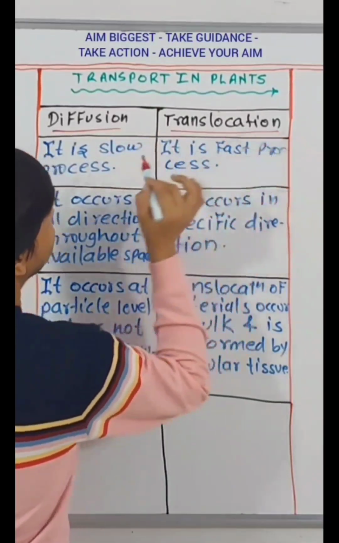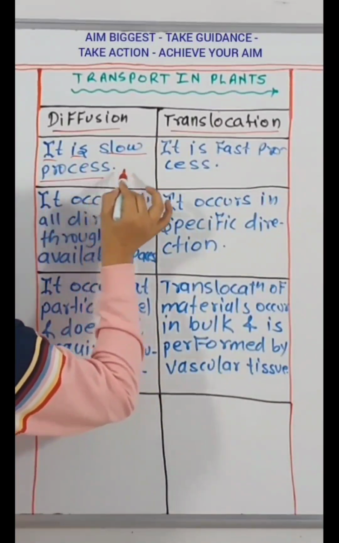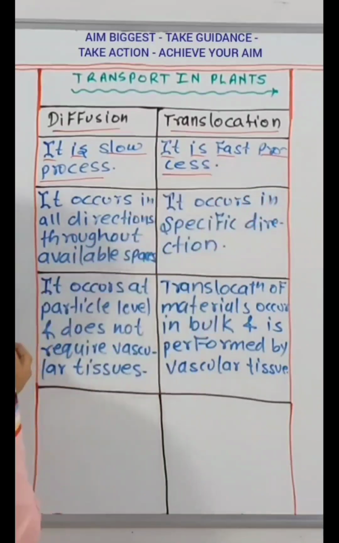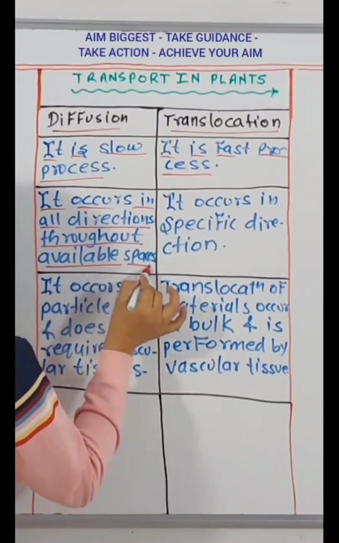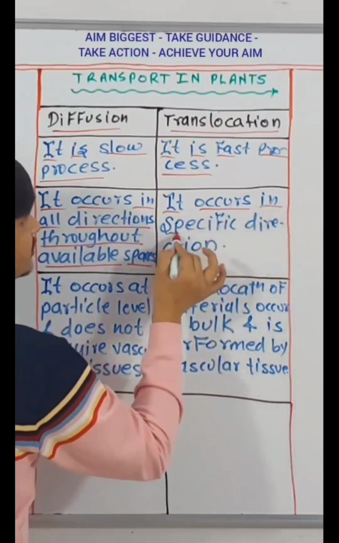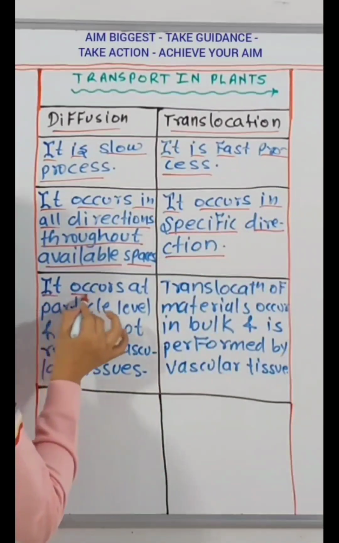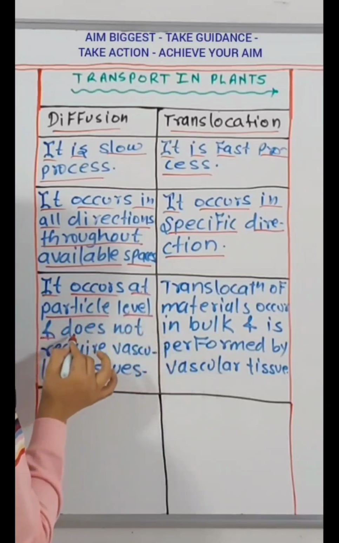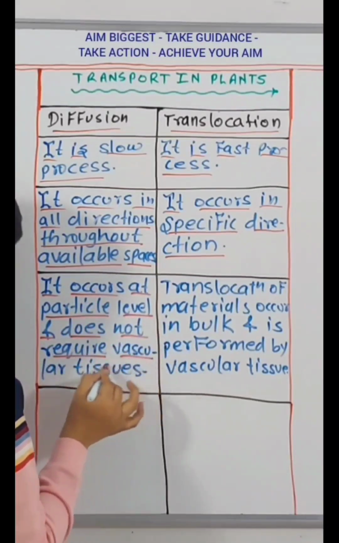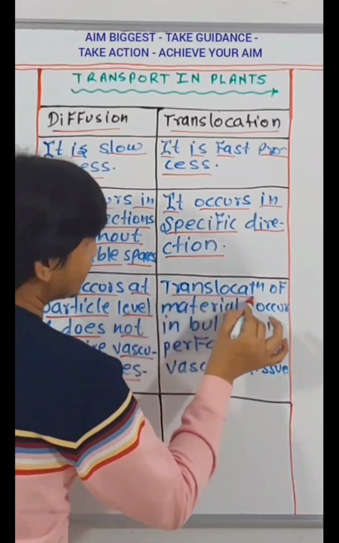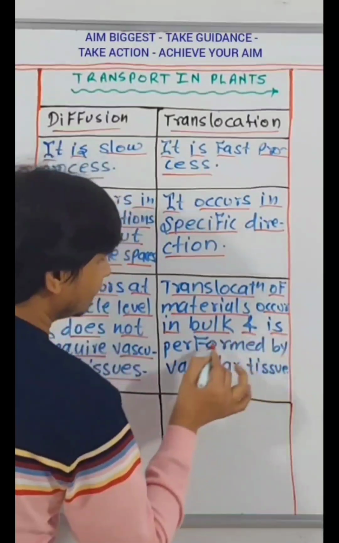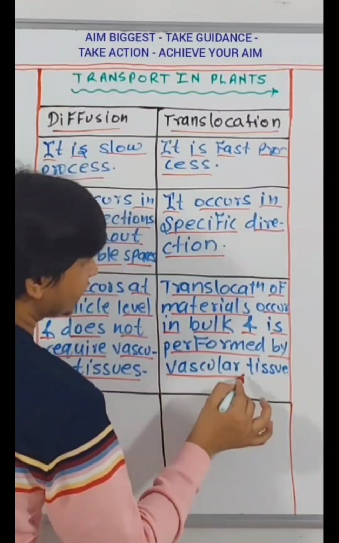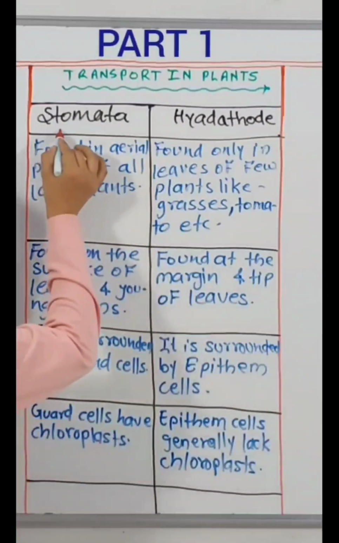Diffusion, translocation. It is slow process. It is fast process. It occurs in all directions throughout available spaces. It occurs in specific direction. It occurs at particle level and does not require vascular tissues. Translocation of materials occur in bulk and is performed by vascular tissues.